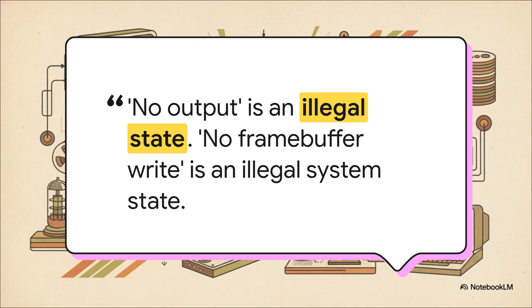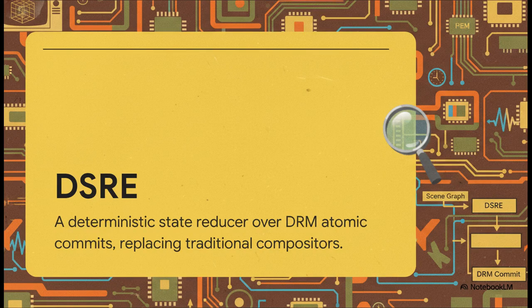We are running with zero POSIX or Linux assumptions here. No reliance on standard libraries, no lib, no threads, no cross-protection domain pointers. All communication is strictly PDX only with bounded weights. Because of this, a silent black screen or a hidden deadlock, that's just an invalid state. Every single tick has to result in a UI frame, an idle frame, or a red error frame. No exceptions. And that brings us to the DSRE, the Display State Reduction Engine.